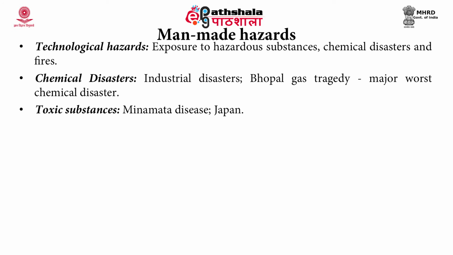Toxic substances: this occurred in Minamata in Japan, where one of the companies dumped inorganic mercury near Minamata Bay in Japan. That is why it is also called Minamata disease. Here the inorganic mercury was transformed into organic methyl mercury by the fishes that were in the bay, and this occurred due to an organic methylation process by anaerobic bacteria that were thriving in these waters.